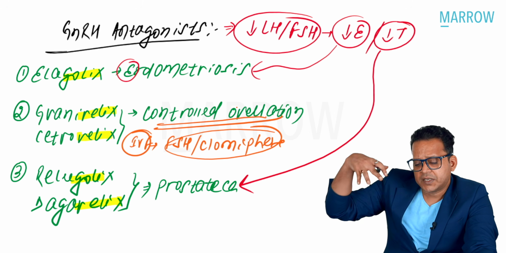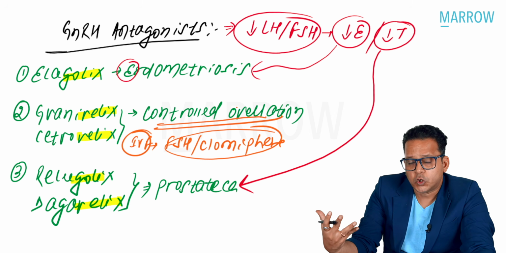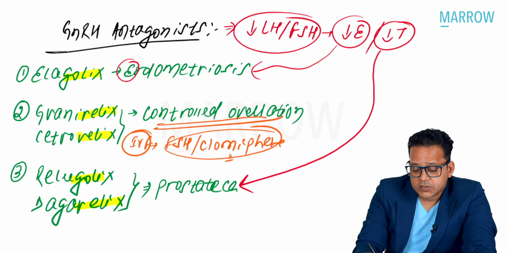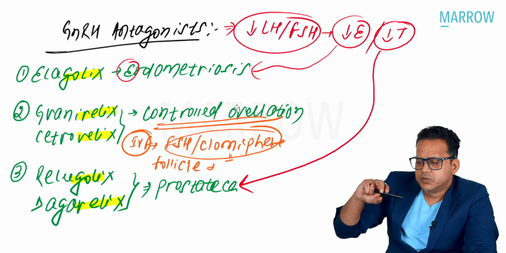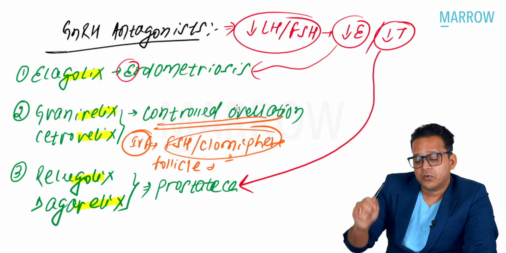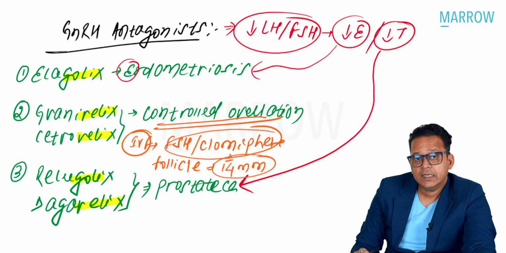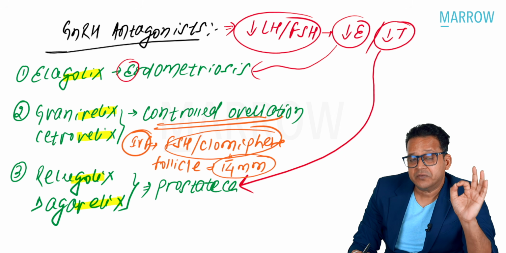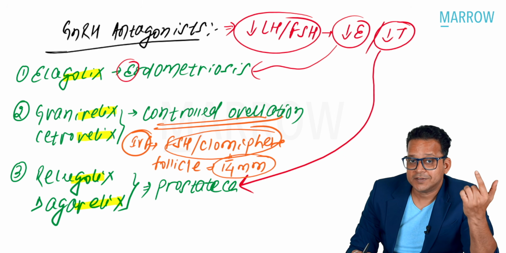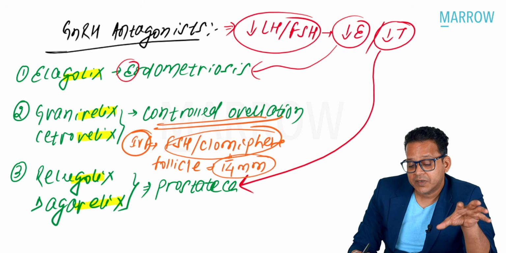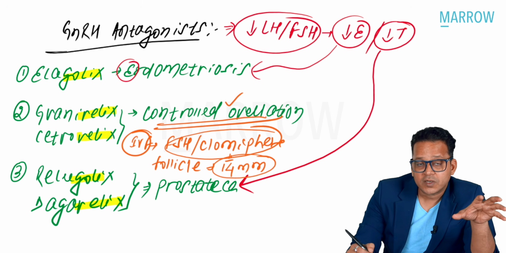This is given for development of the follicle, not for the rupture. When the follicle develops, there will be one follicle which is largest in size, called the lead follicle, and when that lead follicle develops to 14 mm in diameter, I need to prevent ovulation, because I need to time the ovulation at the right time. Preventing that ovulation is called controlled ovulation.